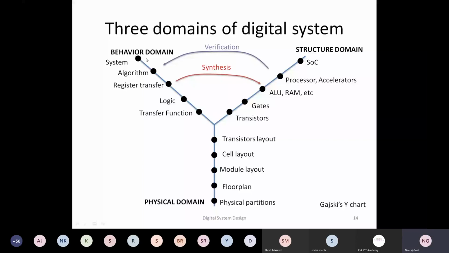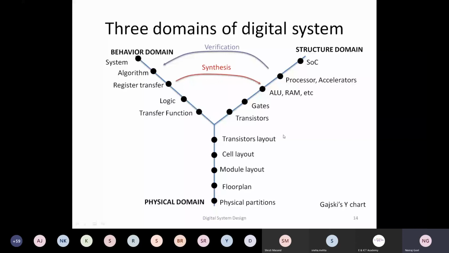One more thing here, that once we reach this level of register transfer level, after that Verilog will take over, and these synthesis tools are mature enough that they can reach to the gate level and then transistor level. And these transistors are usually in form of libraries. So there is a one-to-one mapping of each transistor to transistor layout, and then we can go for the cell layout, module layout, floor plan, and the whole physical partition of the chip.